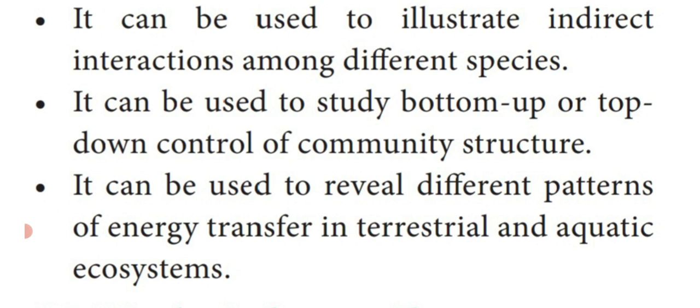Dear students, I hope you have all understood what the first and second laws of thermodynamics are, what a food chain is, the difference between grazing food chain and detritus food chain, and what a food web and its significance are.